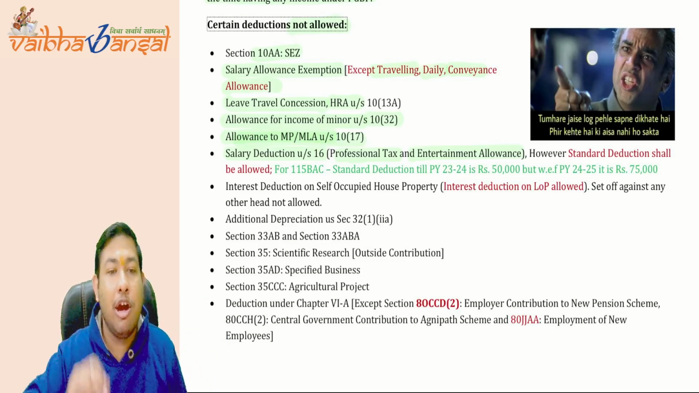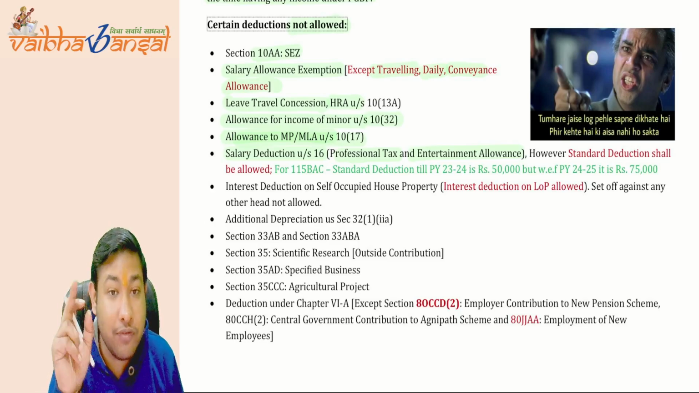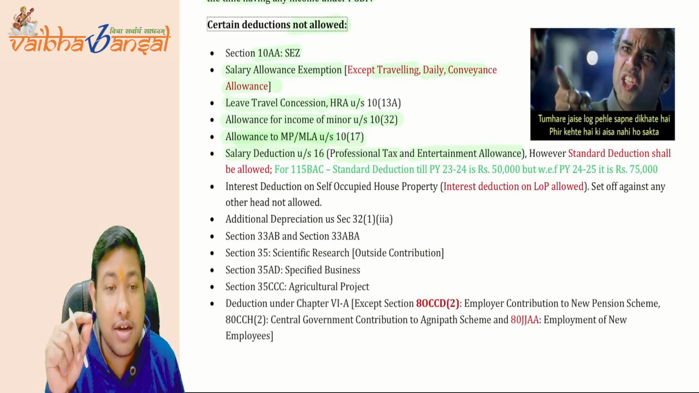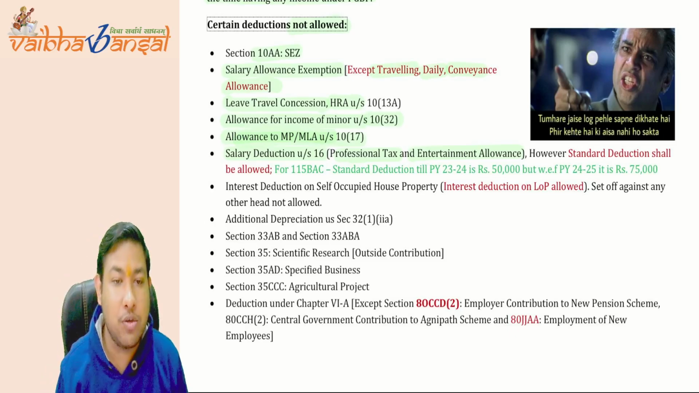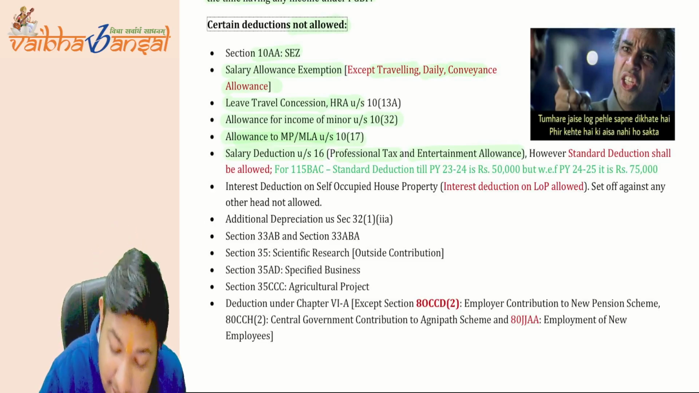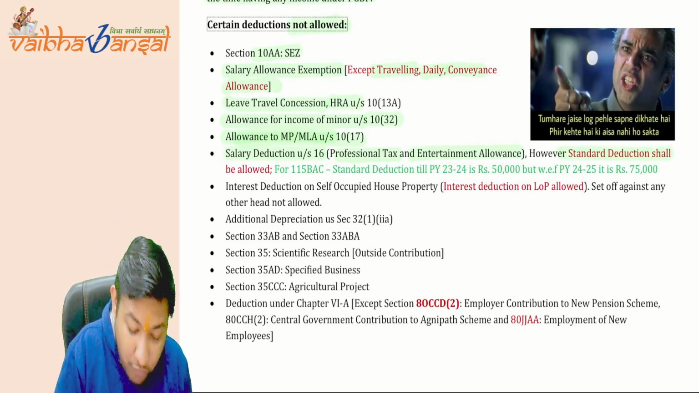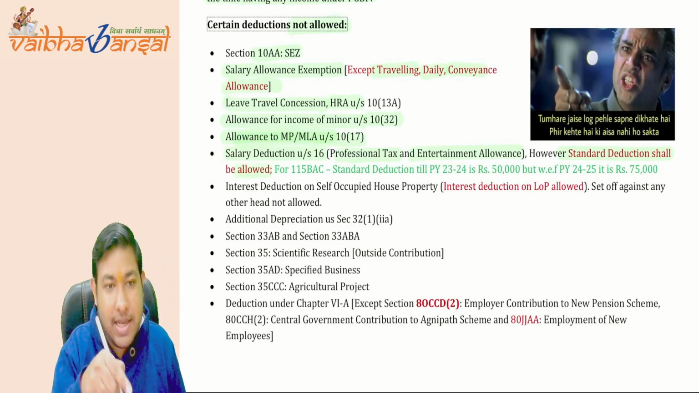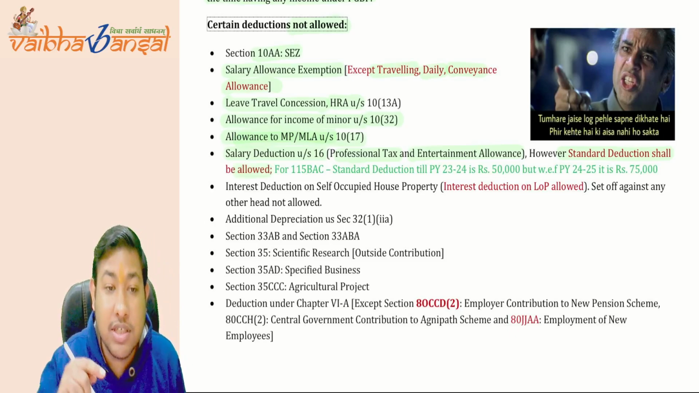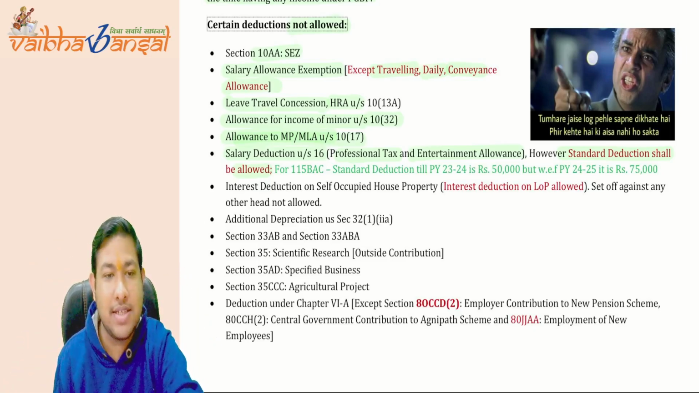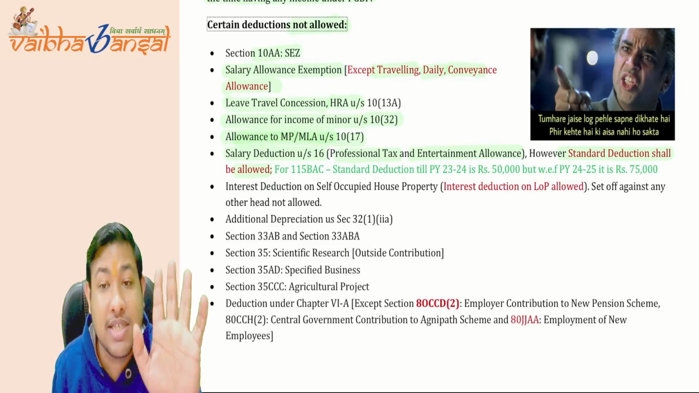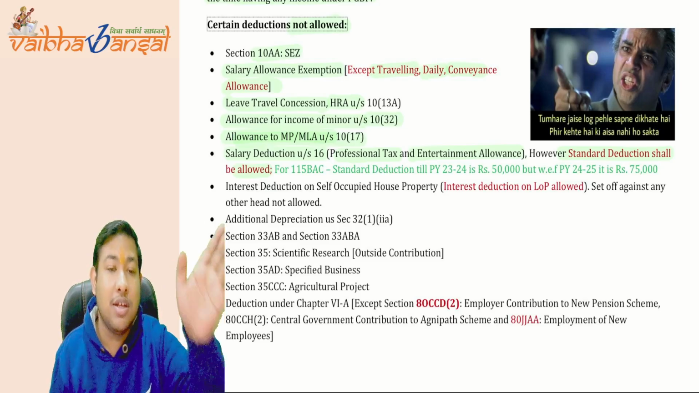However, whether the standard deduction of 50,000 is allowed, yes, the standard deduction of 50,000 is allowed, but there is also a change by the Finance Act 2024. What it says, the standard deduction is allowed, but for 115BAC, the amount of 50,000 is changed to 75,000. If you are opting for 115BAC, then your standard deduction will be 75,000, not the 50,000.